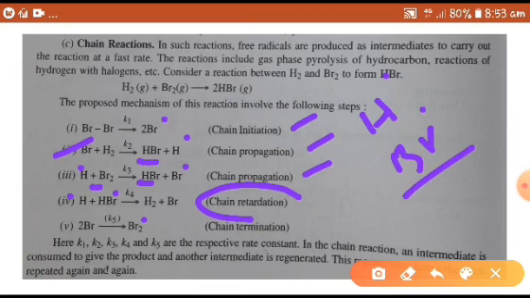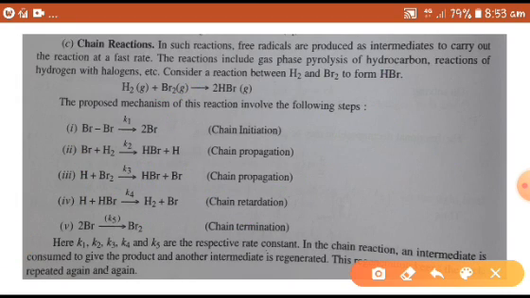In the chain initiation, bromine absorbs energy and dissociates into bromine atoms. In chain retardation, the chain reaction is inhibited by the destruction of the product HBr, and bromine free radical is regenerated. In the chain termination, bromine atoms combine to form a bromine molecule. So this step is the reverse of step 1.